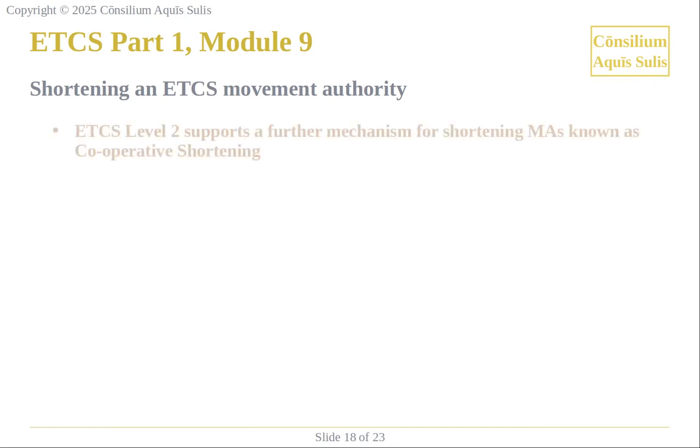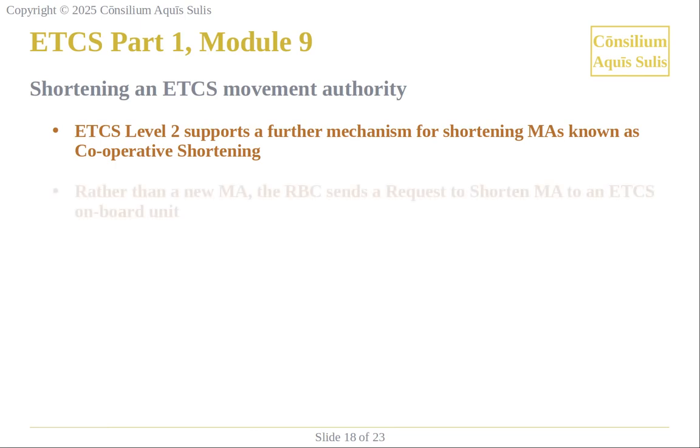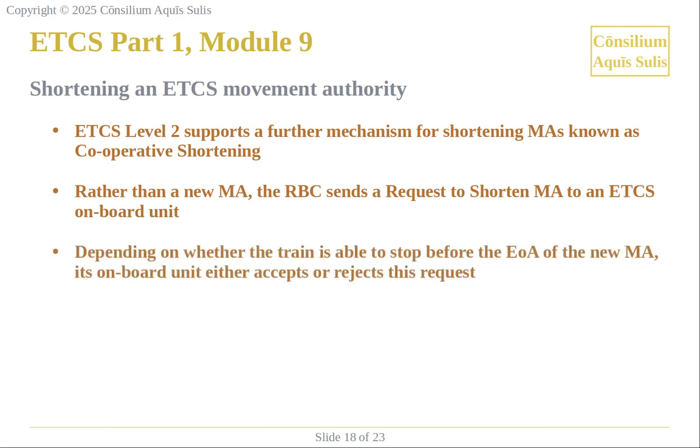ETCS Level 2 supports a further mechanism for shortening MAs, known as cooperative shortening. Rather than a new MA, the RBC sends a request to shorten MA to an ETCS onboard unit. Depending on whether the train is able to stop before the end of the new MA, its onboard unit either accepts or rejects this request.